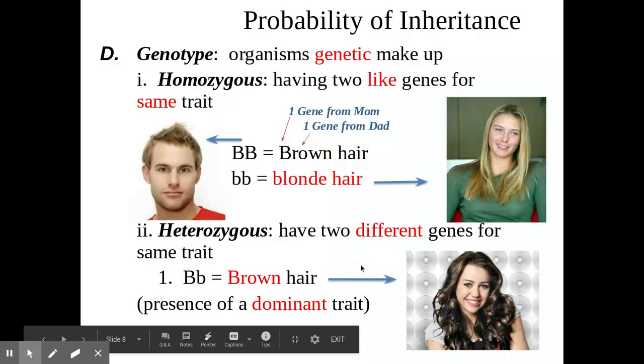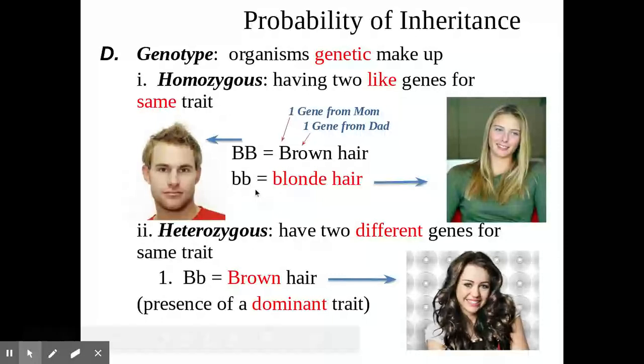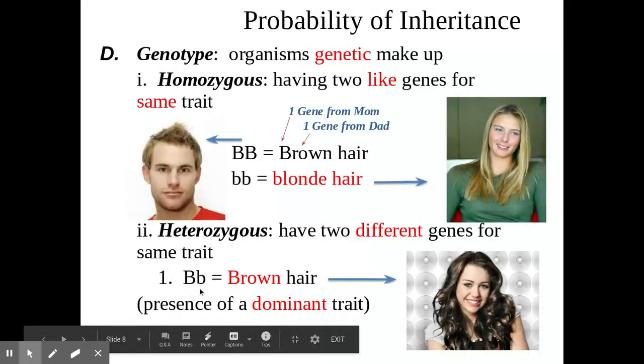We also remember we represent dominant with a capital and lowercase letter for recessive. We also use the word homozygous, having 2 of the same like genes. So you can be homozygous dominant. That would be 2 capitals or 2 dominant. You could be homozygous recessive. That would be 2 lowercase. You could be a hybrid or heterozygous, and that would be 2 different. So that would be like having 1 dominant and 1 recessive.